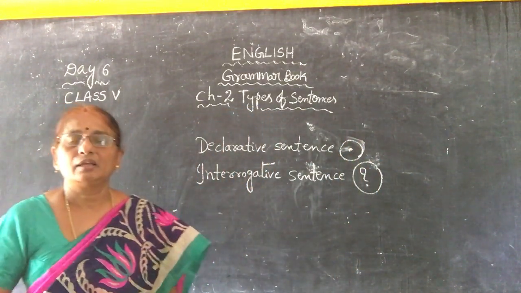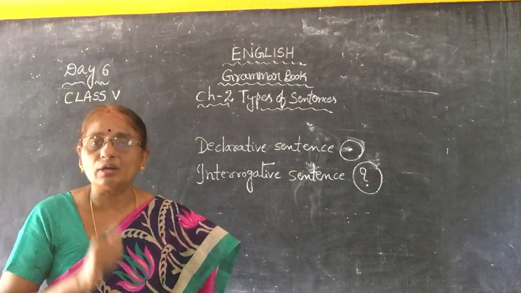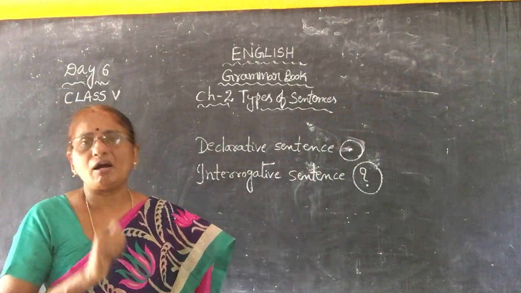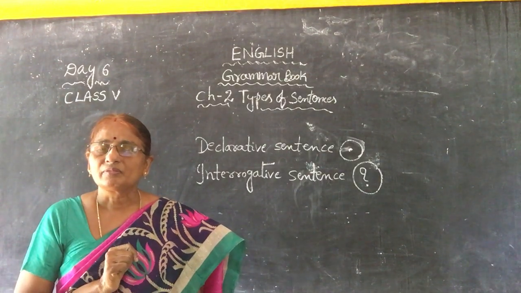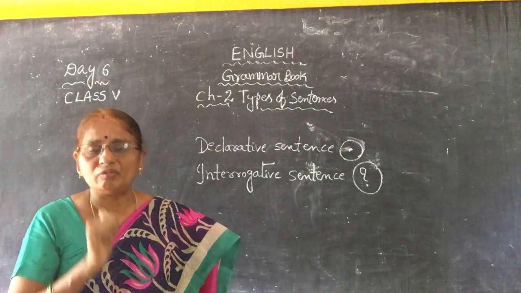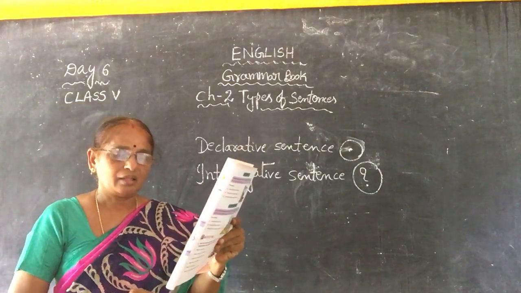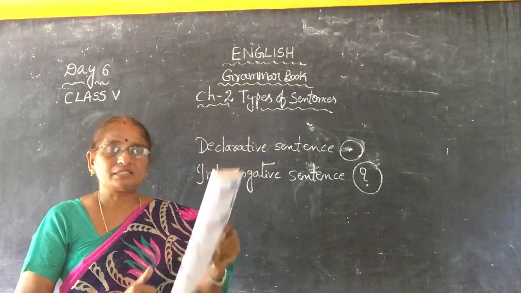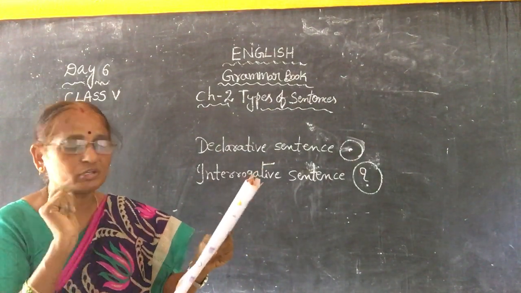Interrogative sentence. See, where did you go? Why didn't you come to school? Why are you making noise? How many pens do you have? Why didn't you do the homework? You are asking some questions. See here, they have given: are you going to the market? What are you doing? Who has eaten this? What? Muffin. So these are questions you are asking.